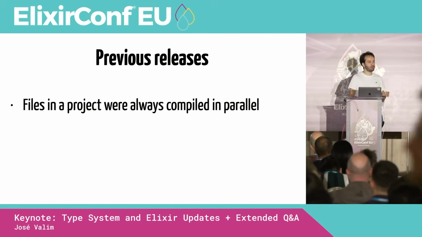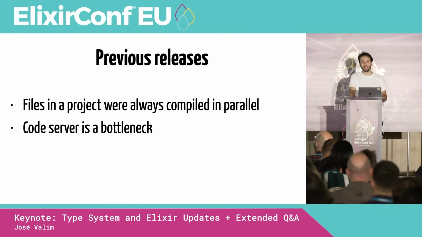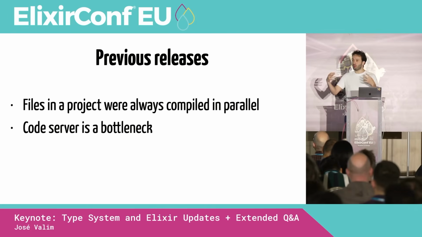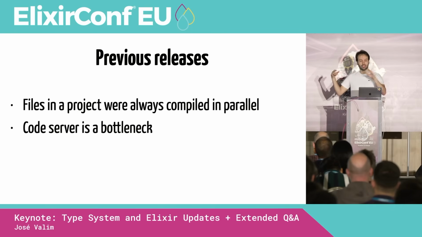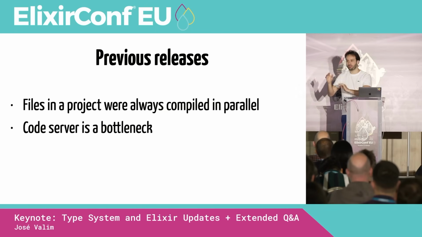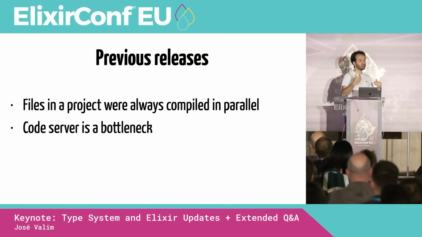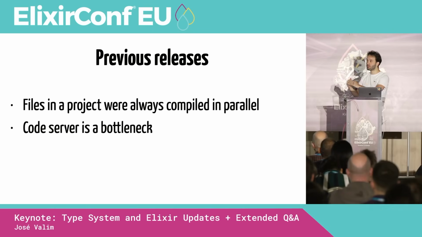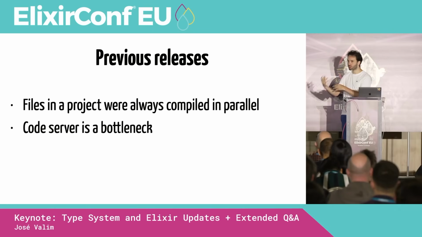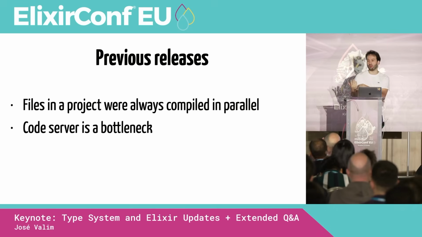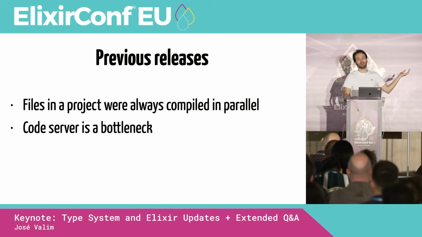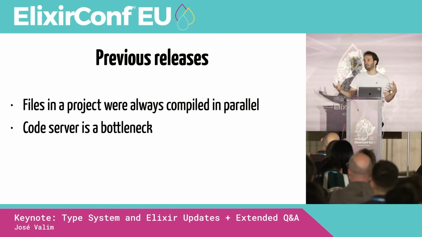And one of those bottlenecks is the code server in Erlang. Every time you need to invoke a module, like you're calling String, if that module is loaded, it's going to be quick. It's already loaded, we just call the function, super quick. But if that module is not loaded, then it's going to call the code server. The code server is going to be like, okay, I have all those applications here, all those directories. Let me see if one of them defines the String module. And then you have to load that module. So the code server is a bottleneck, which means that we cannot get 100% CPU utilization.